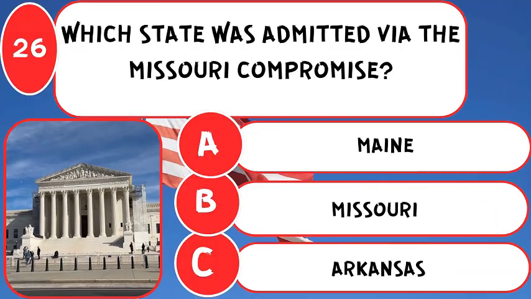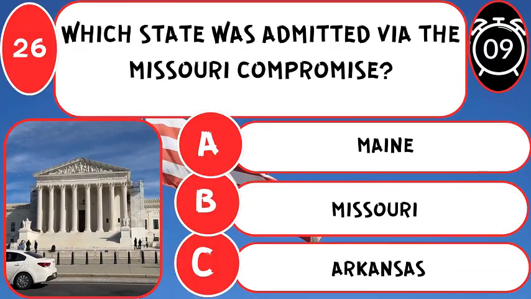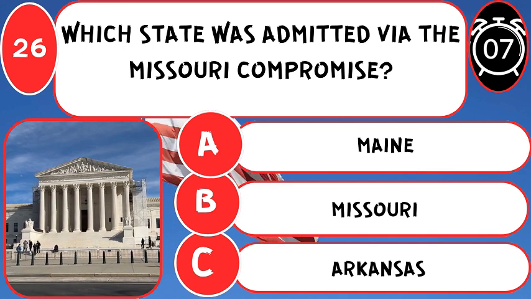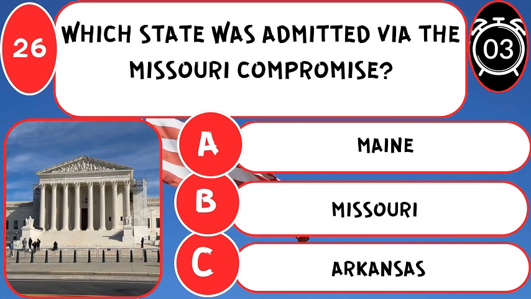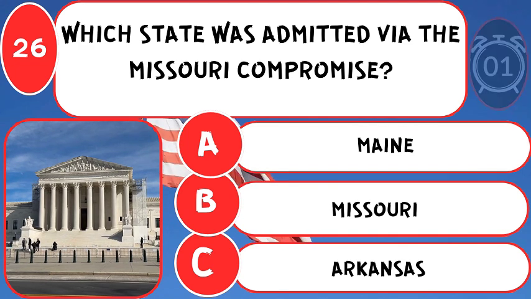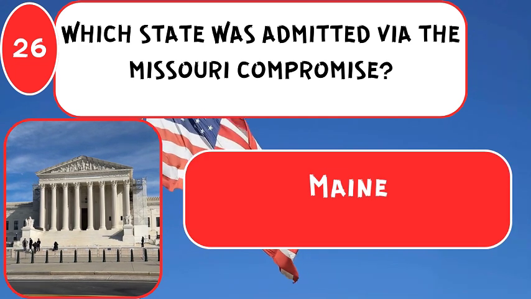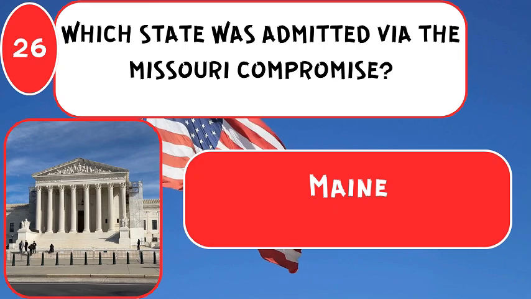Which state was admitted via the Missouri Compromise? The correct answer is Maine, balancing free and slave states in the Union.